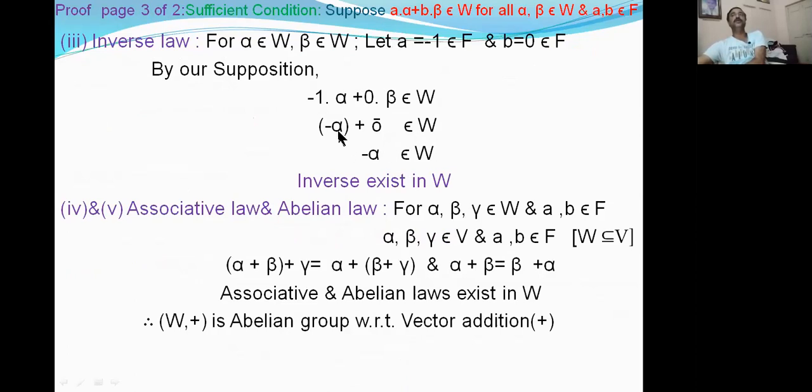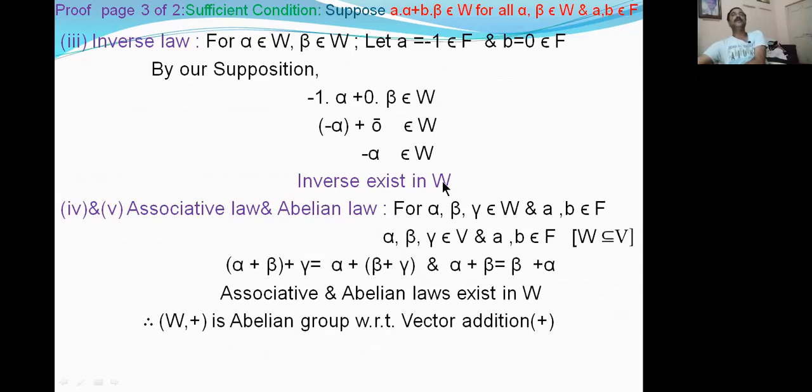Minus alpha plus 0 bar is minus alpha, so minus alpha belongs to W. I have taken alpha in W, and minus alpha is also in W. That means the additive inverse of alpha, minus alpha, is in W. That means inverse exists in W.